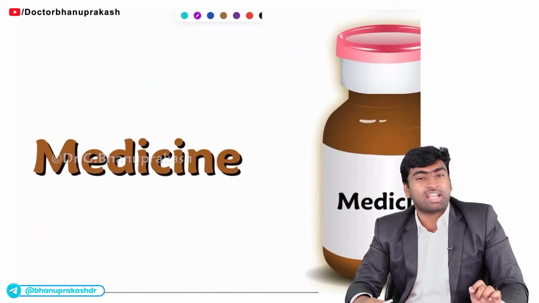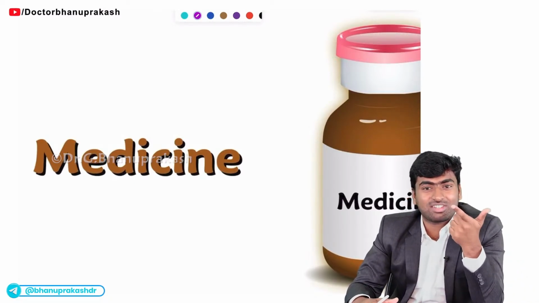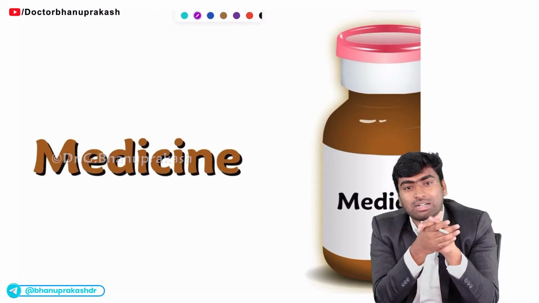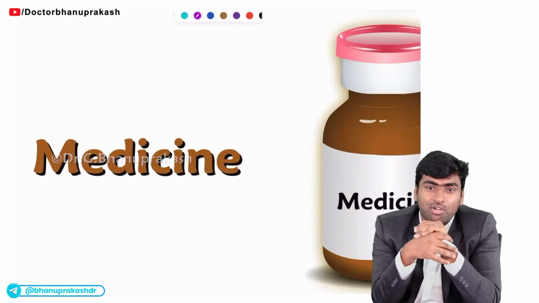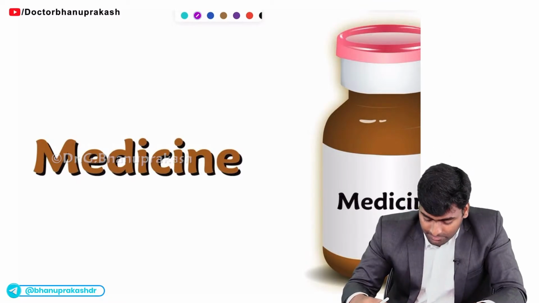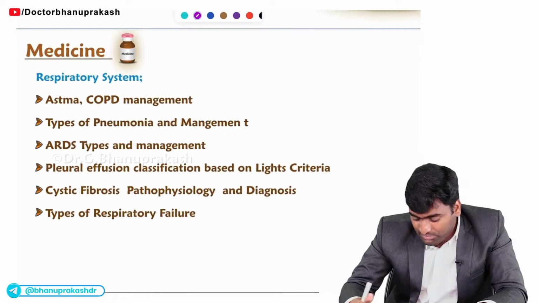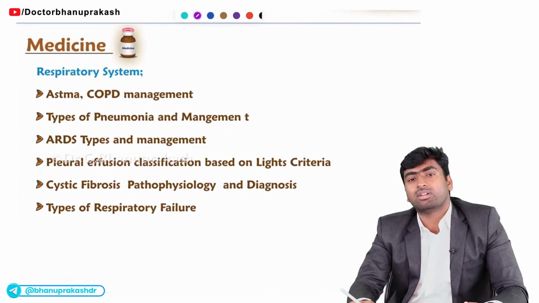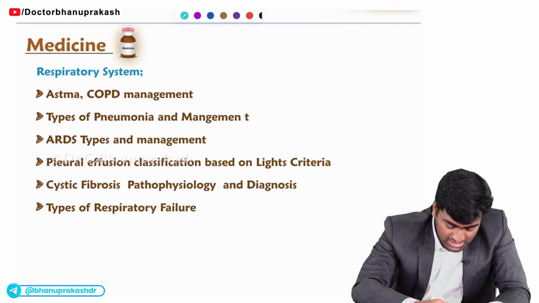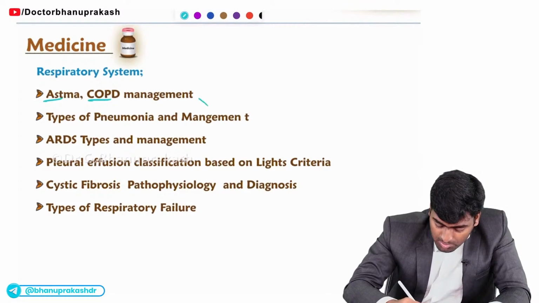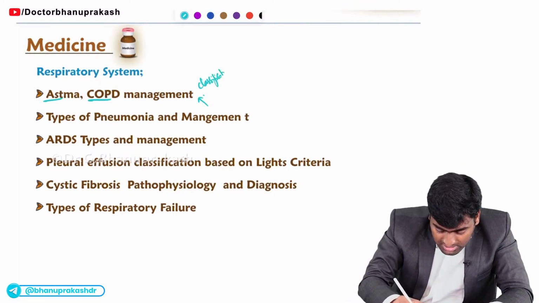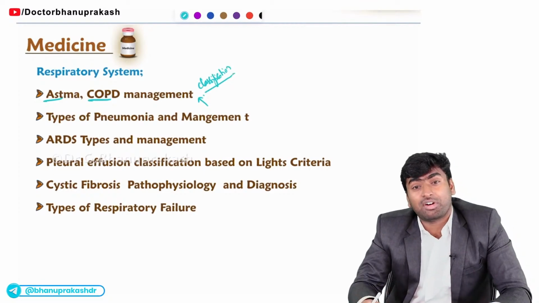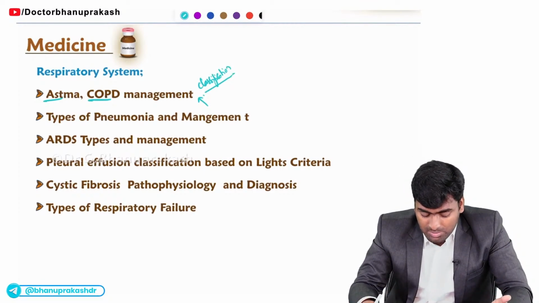Next, we'll move on to our giant subjects, which is the medicine and surgery. In medicine, there will be approximately 30 questions. So it will be always interlinked with pharmacology and pathology. Okay. We'll go system wise. In respiratory system, what are the important topics? If you see this asthma and COPD management part and their classifications. These are the two things you need to know for this respiratory system of asthma and COPD.